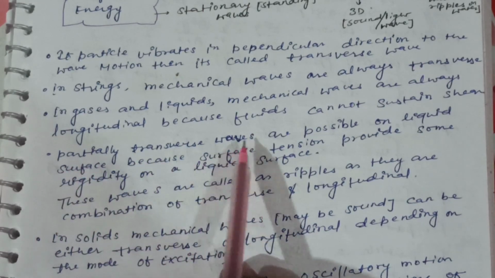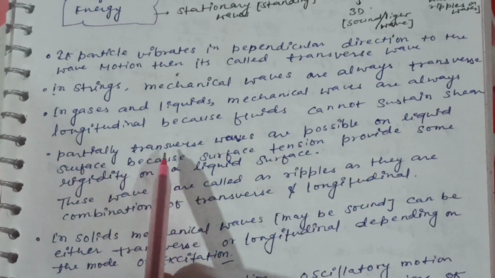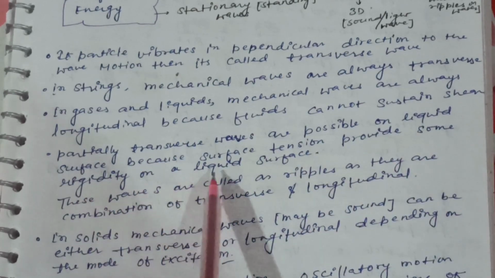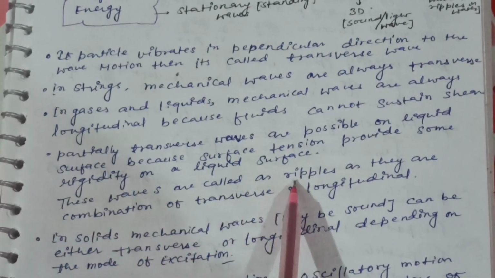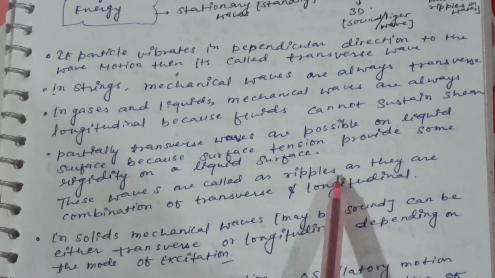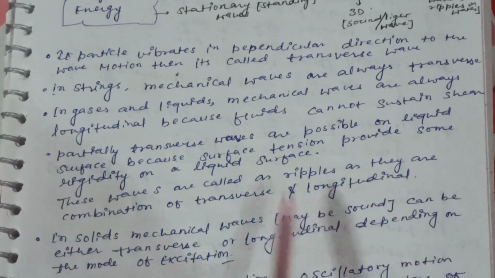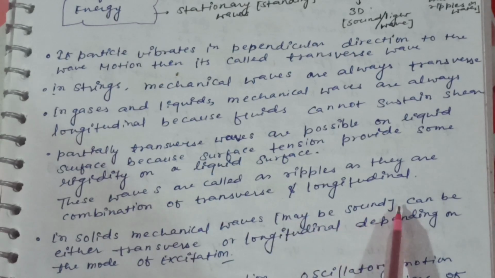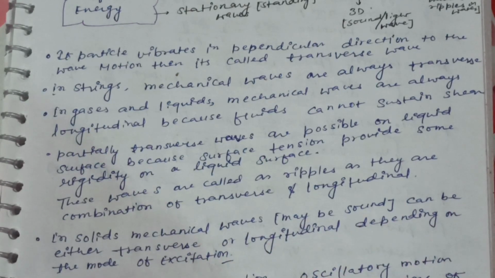Partially transverse waves are possible on liquid surface because surface tension provides some rigidity on a liquid surface. These waves are called ripples as they are combinations of transverse and longitudinal. In solids, mechanical waves, such as sound, can be either transverse or longitudinal depending on the mode of excitation.